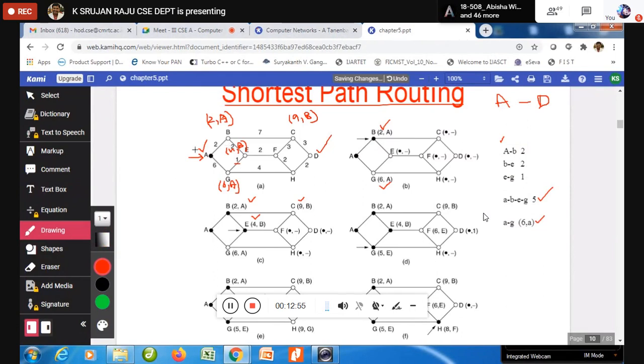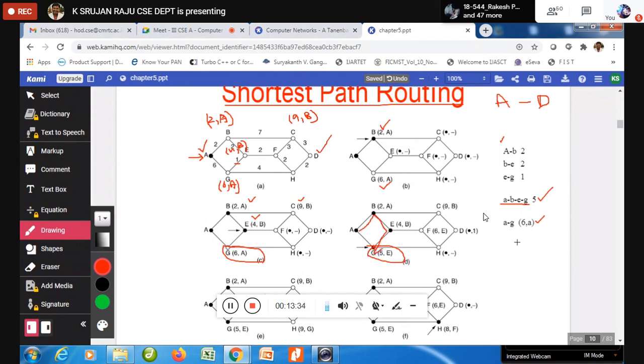So I do not want to take the number of nodes into account, even though more nodes are there, the distance is less. So in the next go, I am changing this as per the optimality principle. If there exists a better route than R2, that route should be concatenated to your path. So now A to G, not directly, A to G is this. A to G is this.